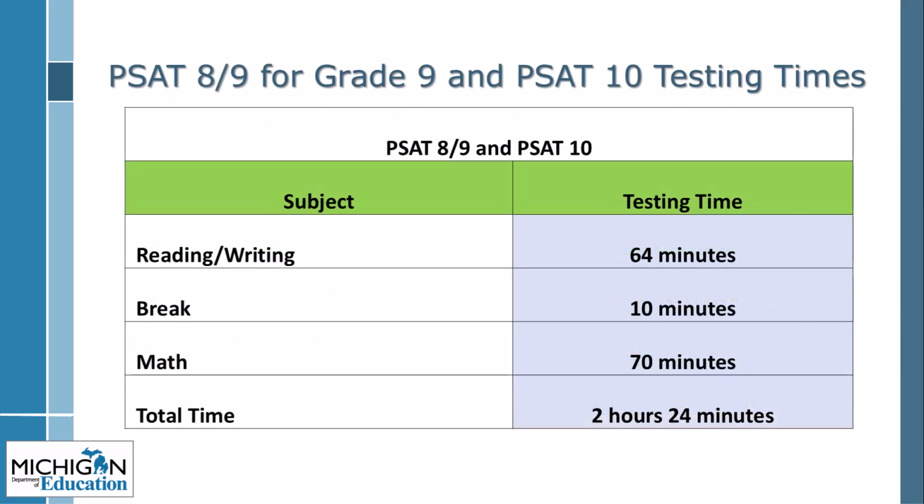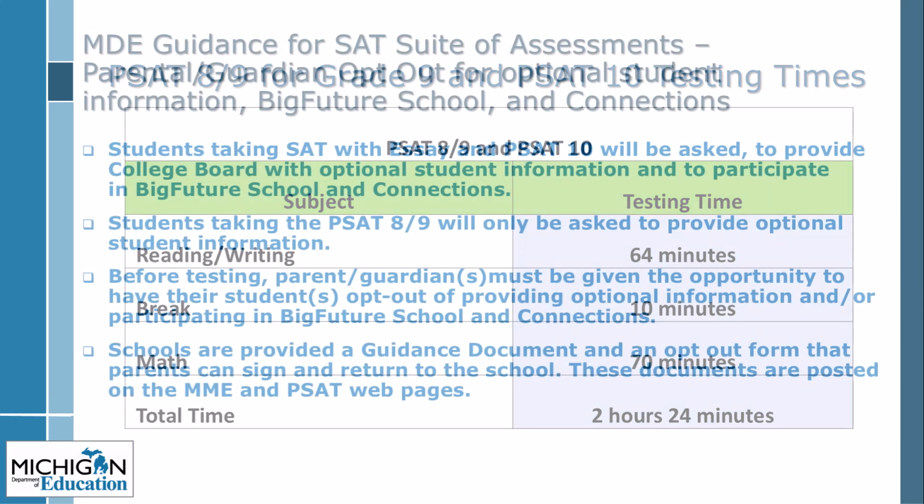The PSAT 89 for Grade 9 and the PSAT 10 will have a testing time of 2 hours and 45 minutes. Schools should allow additional time for administrative tasks. Students testing with accommodations may have additional time.